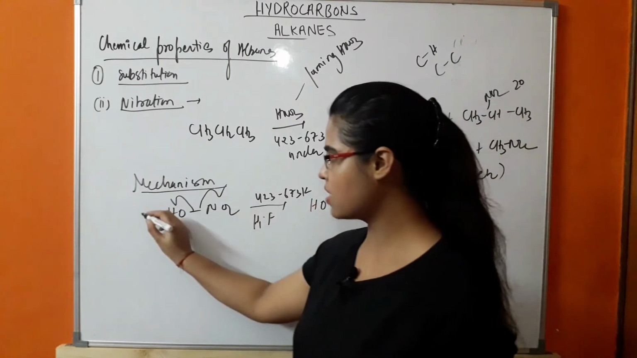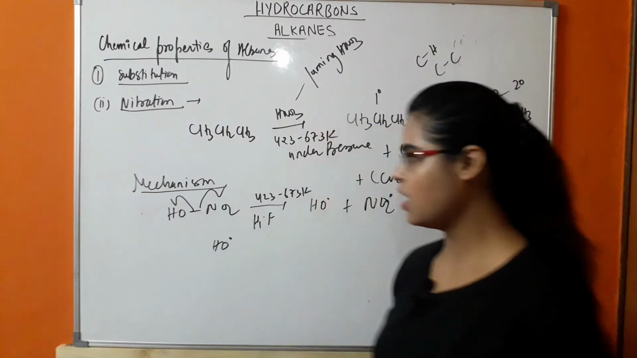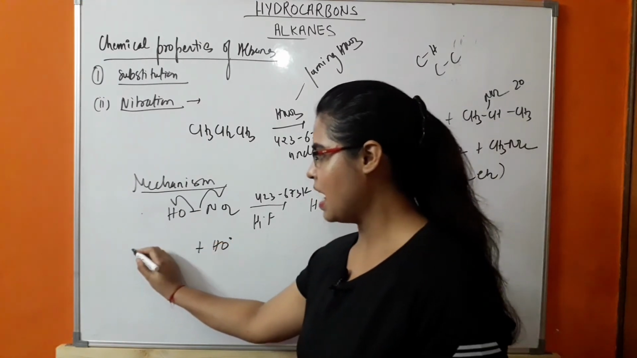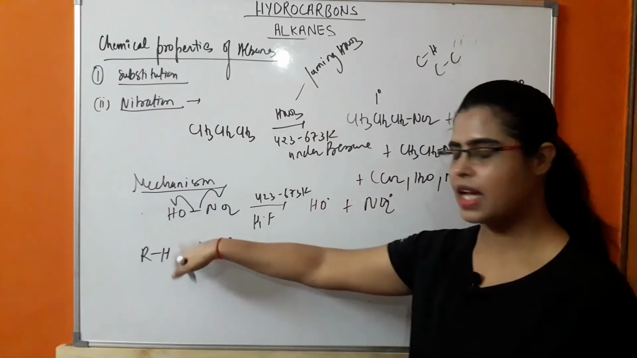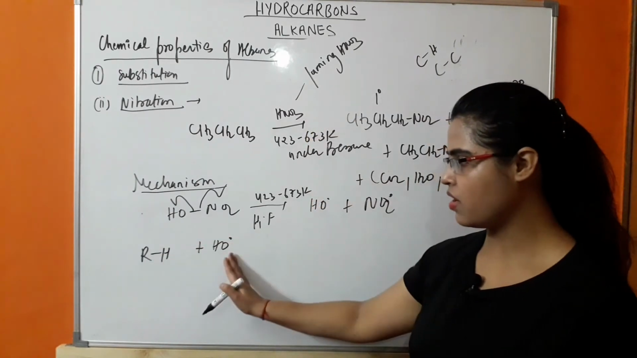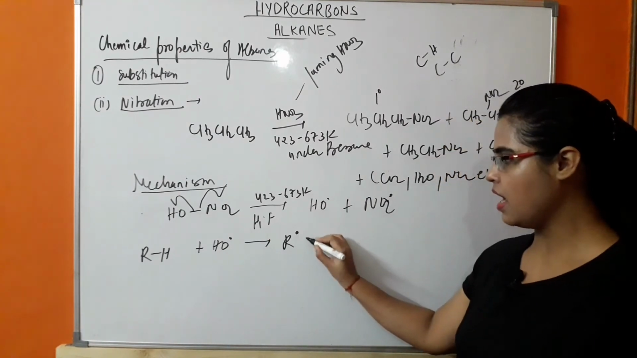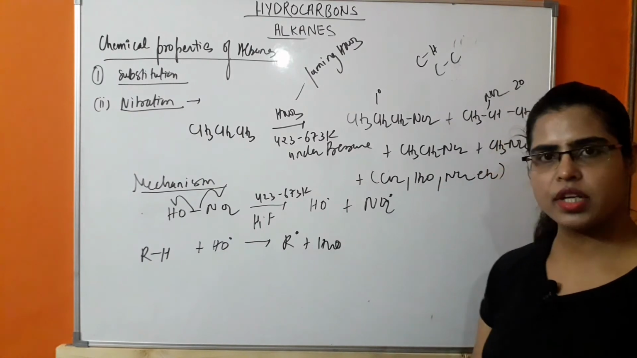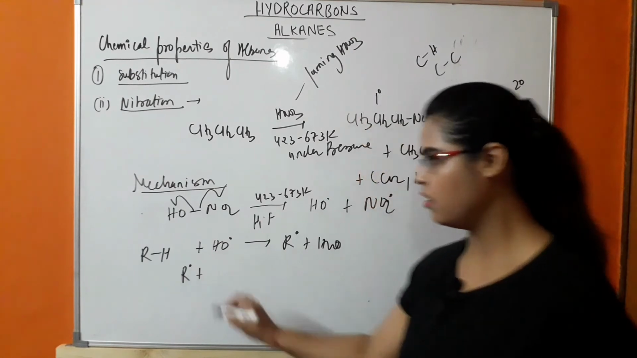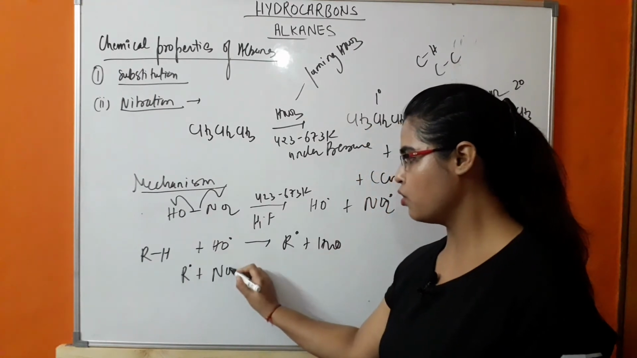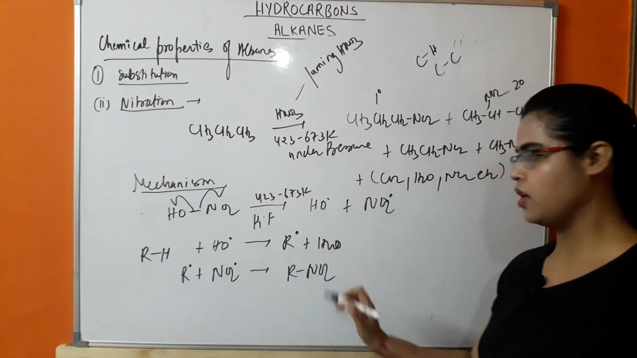First of all, what will be the next step? The next step is that this HO free radical will react with alkane, that is RH. It can be any alkane. This RH will react with it, so there will be formation of R free radical and H2O. Okay, so H2O will be removed. Further, this R free radical will react with NO2 free radical and there will be formation of RNO2.